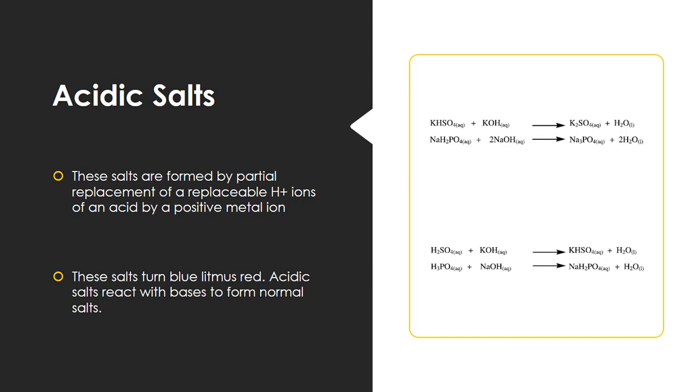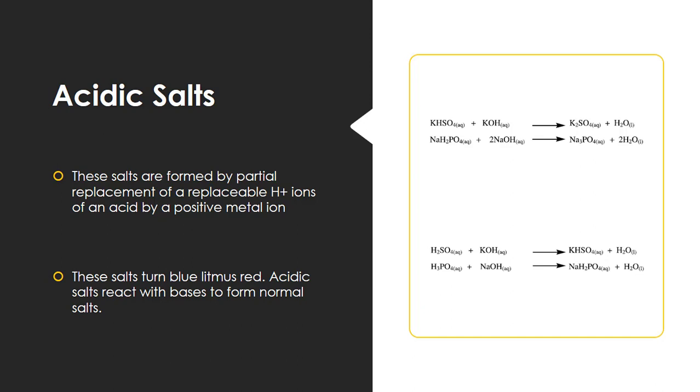What are the characteristic properties? This salt turns blue litmus red. Acidic salts react with bases to form normal salts. If we want to change an acidic salt into a normal salt, we have to react this salt with more base. The hydrogen ion which is present in the acidic salt is replaced by the base.